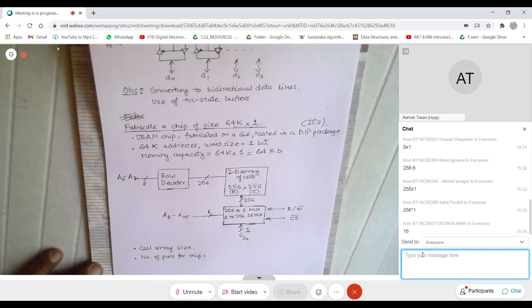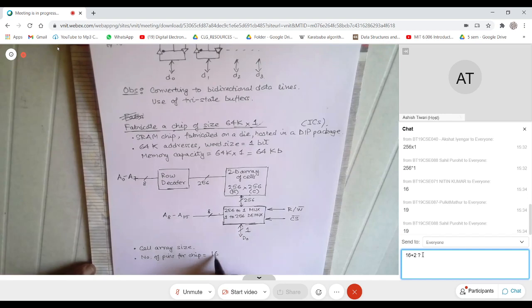Nitin says 16. Somebody wants to differ. How many? 19. Okay, I see Pulkit and Sahil say 19. Do we have different answers?